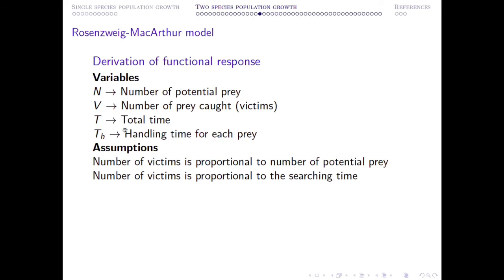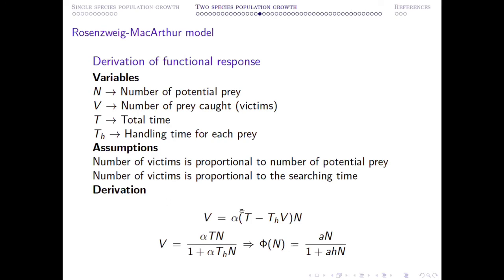And therefore, from this definition, you can write down a mathematical formulation of this idea. If you write it down, then you can see V is proportional to N, V is proportional to the searching time. Because T is the total time, TH is the handling time for each prey, and a total of V prey are killed, the total time they spend handling is TH times V. So the remaining time is the searching time. That means T minus TH V is the searching time. And alpha is the proportionality constant. And from here, if you solve for V, then you can find V equal to this one.